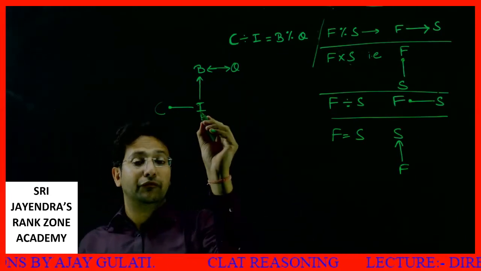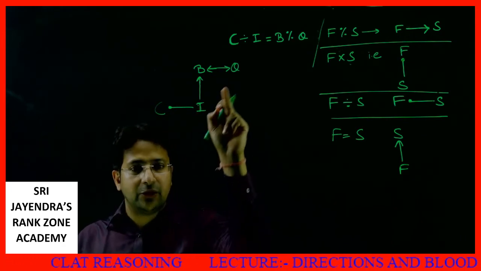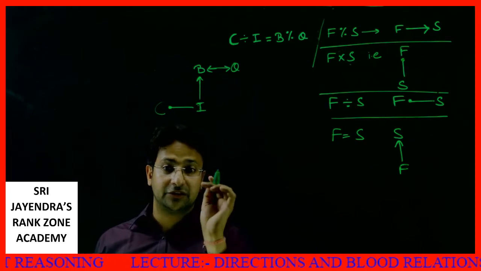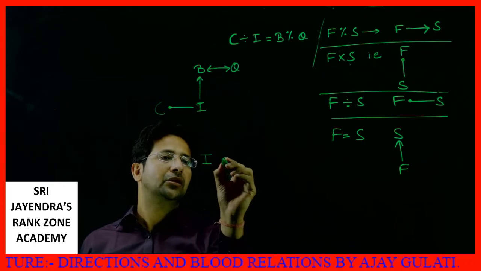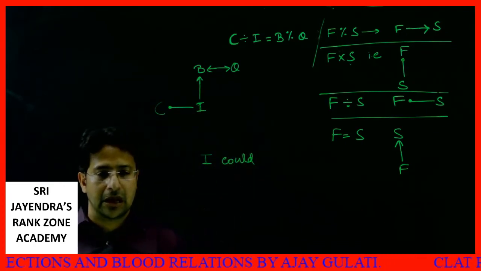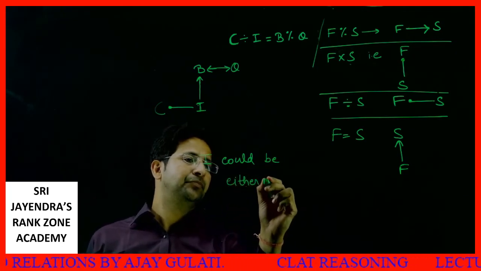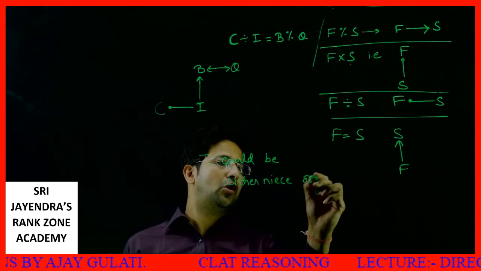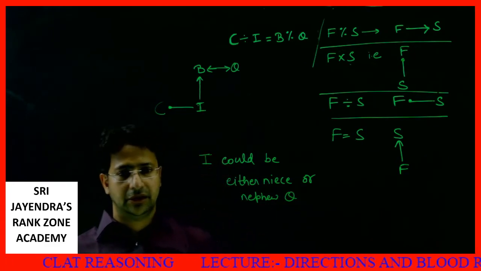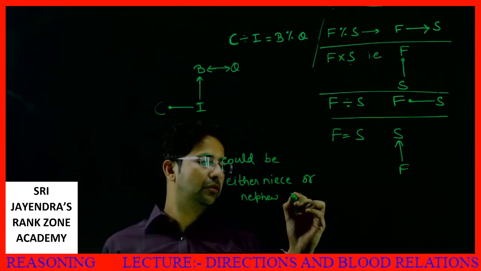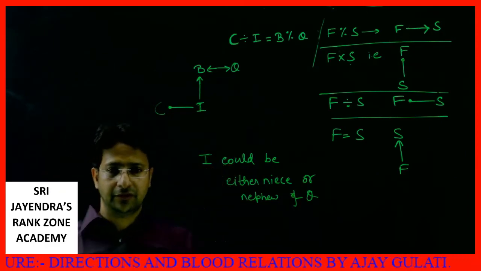Look, we know I, the gender problem. If this I is a female, then I could be the niece of Q. So this is a very important part, friends. This could be either niece or nephew. I could be either niece or nephew of Q. So nothing can be predicted about the nature of I.